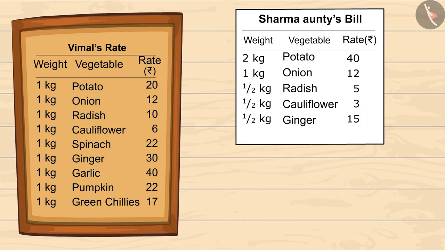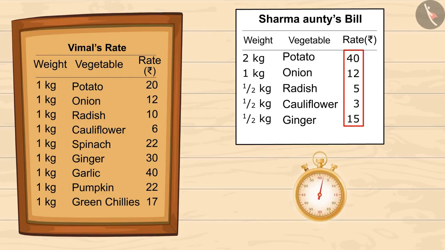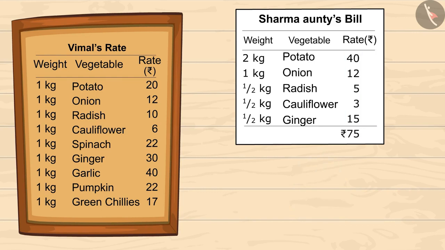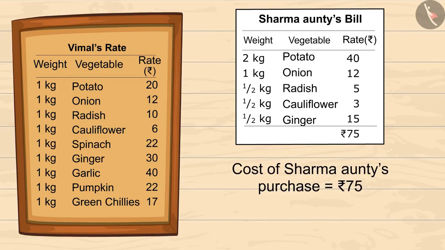So, this is the cost of shopping done by Sharma auntie. Now, let's add all this to find out the total price. Kids, you can pause the video to find out the sum. Look, Vimal has already added all the numbers. Is your total also 75 rupees?